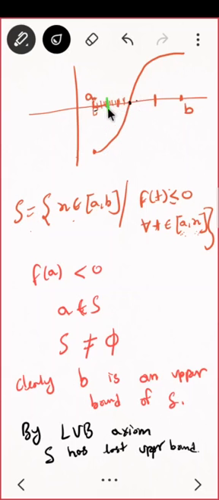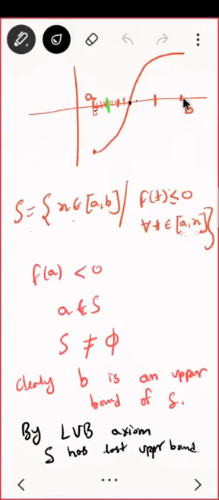See, once you understand graphically, it is going to be easy. So now you got that A is less than C. Can I say that C will be less than B? Is it clear to you? So I am writing that C is lying between A and B, because I know that f of B is positive.